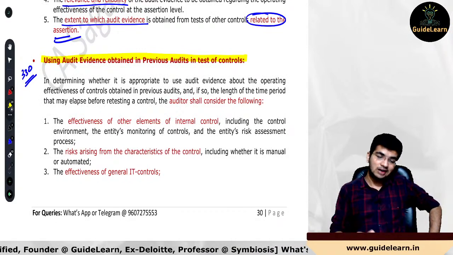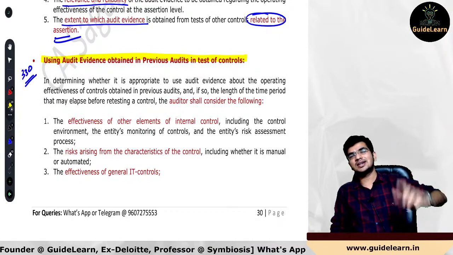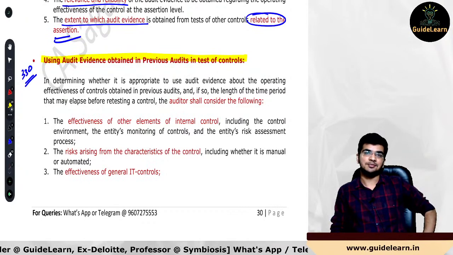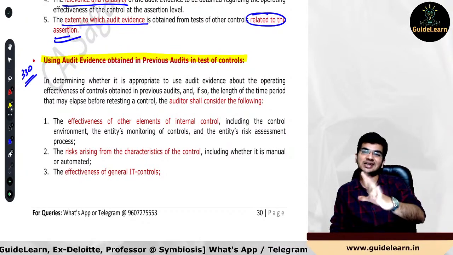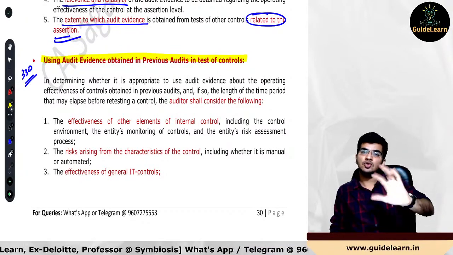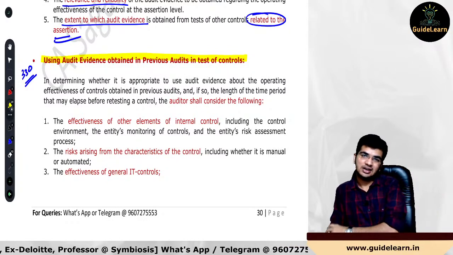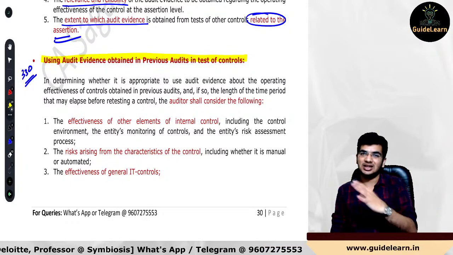Okay, so now whenever you obtain certain audit evidences in the previous year while performing operating effectiveness of controls, whether you should rely and use that particular audit evidences only rather than obtaining the new one.